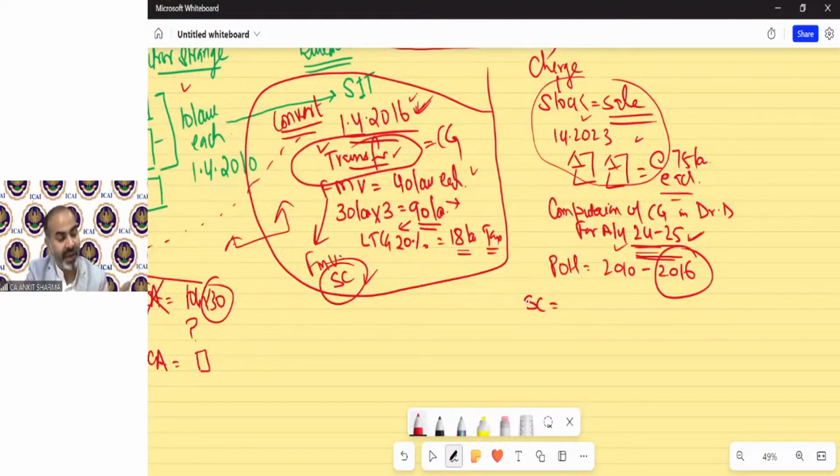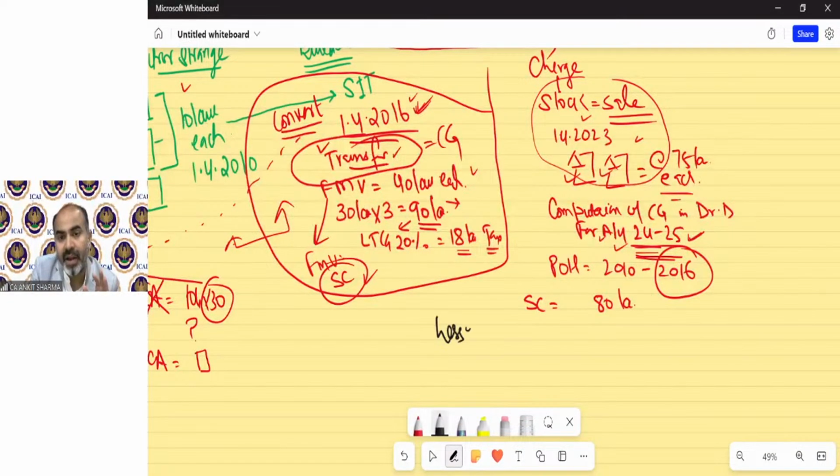In the same way, the asset has been converted into stock, so the FMV at the time of conversion will be the sale consideration. Only two properties have been sold, so capital gain needs to be calculated for only two properties. What was the FMV on that date? 40 lakhs. So the sale consideration will be 80 lakh rupees. Clear? Do not take this 75 lakh. I have told you again, forget about this information after writing down the assessment year.